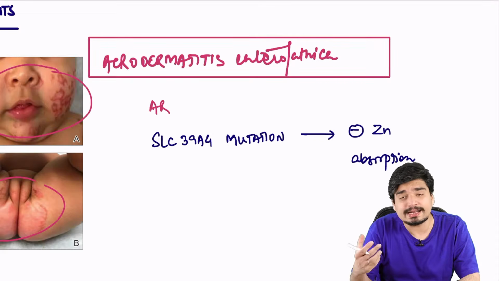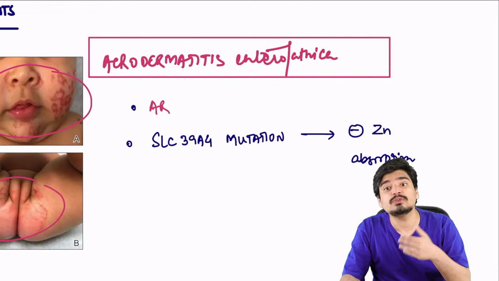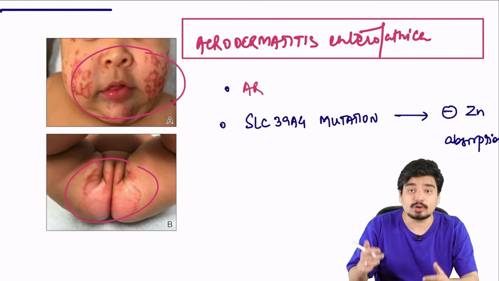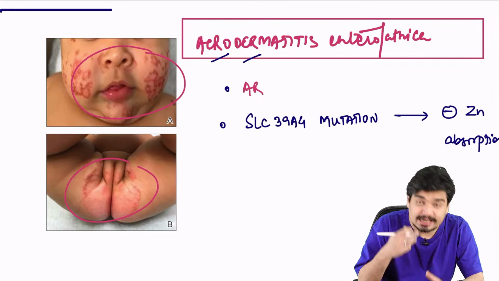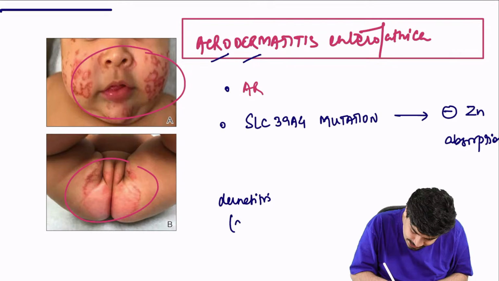This is a zinc channel. It helps in absorption of zinc. So this is an autosomal recessive disorder where there is no zinc absorption leading to zinc deficiency. And what does it cause? It causes acrodermatitis. There is dermatitis around the acral areas.